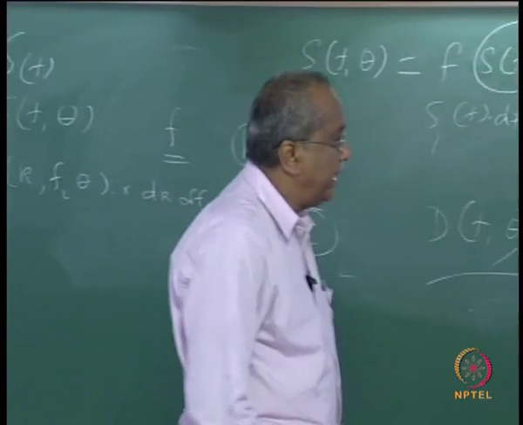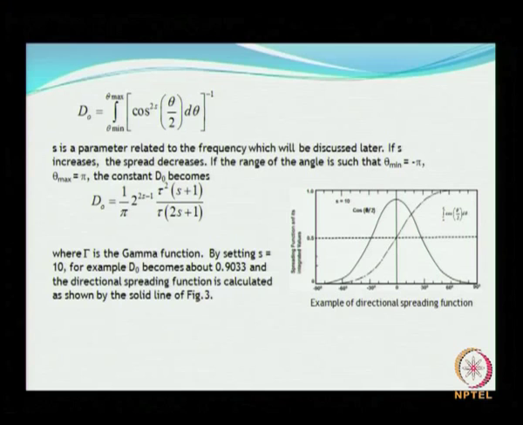If you look at the cumulative distribution, you can see that most of the energy lies in the spread between minus 30 and plus 30 degrees. That is where the waves are coming from, directions between minus 30 and 30, and that is where the majority of the contribution of energy to the total sea wave takes place.